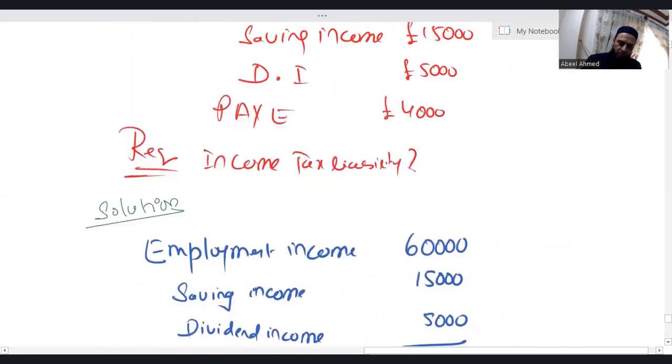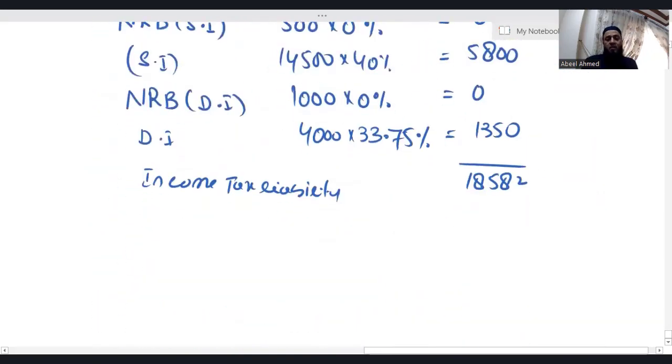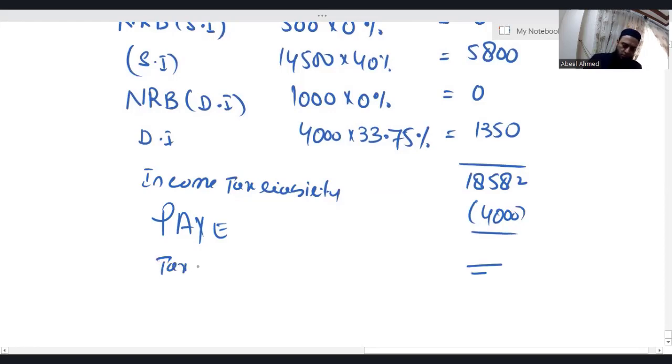What is the amount of the pay? Pay is 4,000. The tax which this individual has already paid in advance is 4,000. Let's deduct pay, pay as you earn, which is 4,000. So 18,582 minus 4,000 is 14,582.